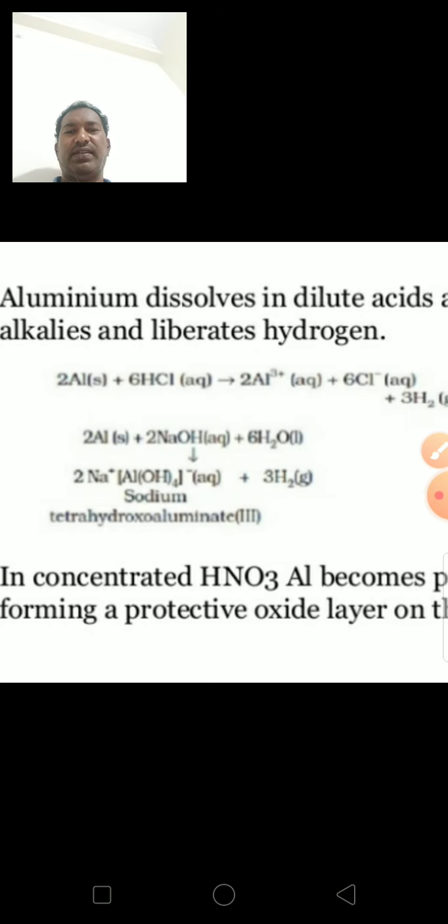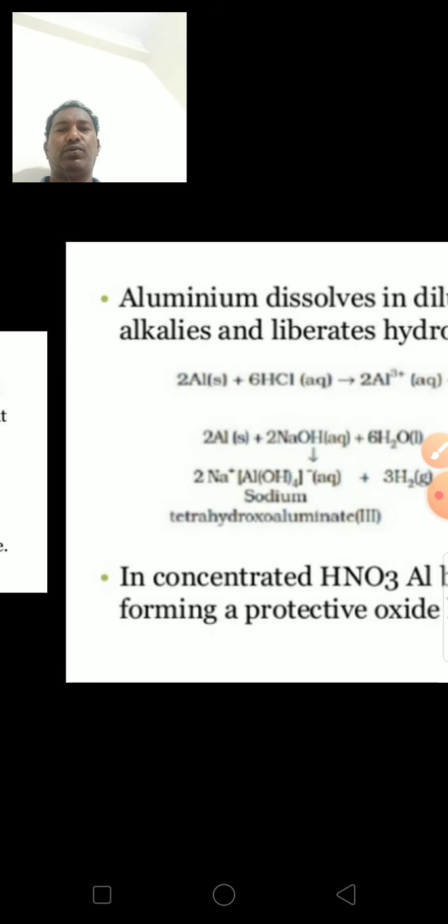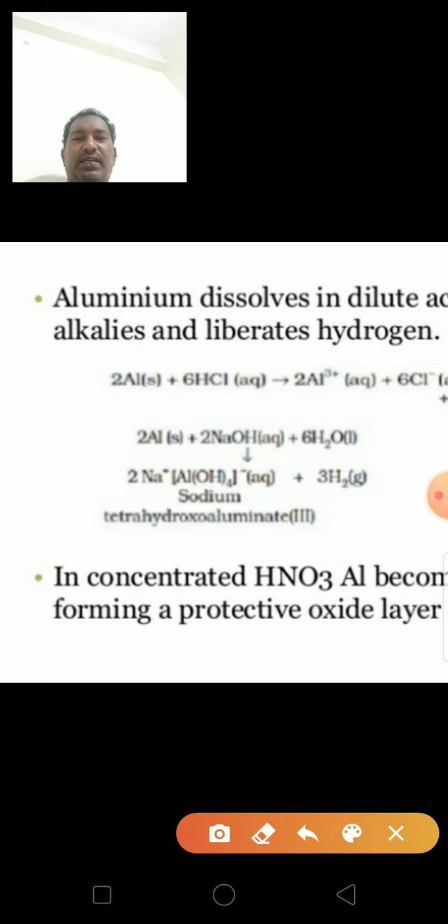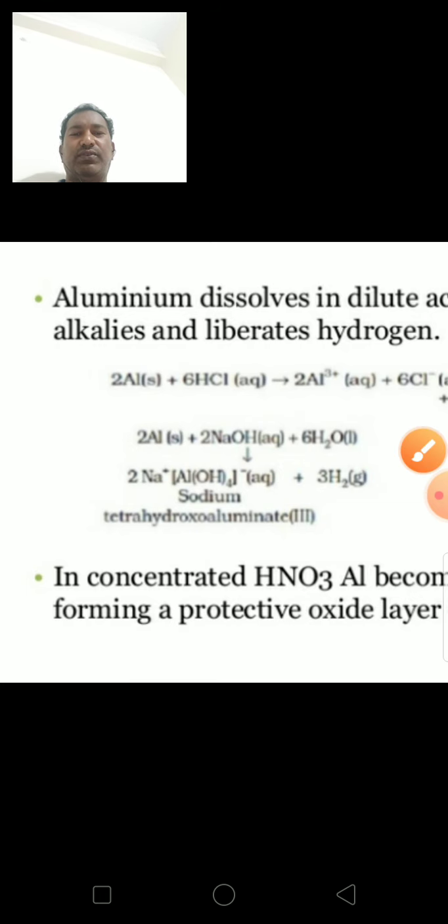So it will react with the aluminum sodium hydroxide, it will form a sodium tetrahydroxoaluminate. Okay. So in concentrated HNO3, aluminum becomes passive by forming a protective oxide layer on the surface.